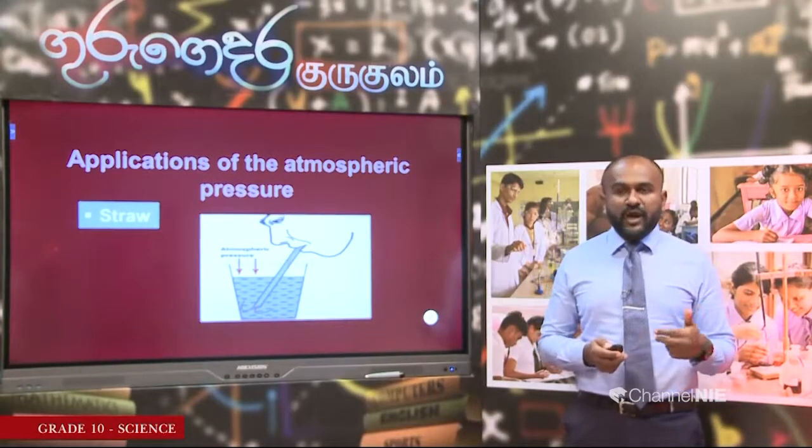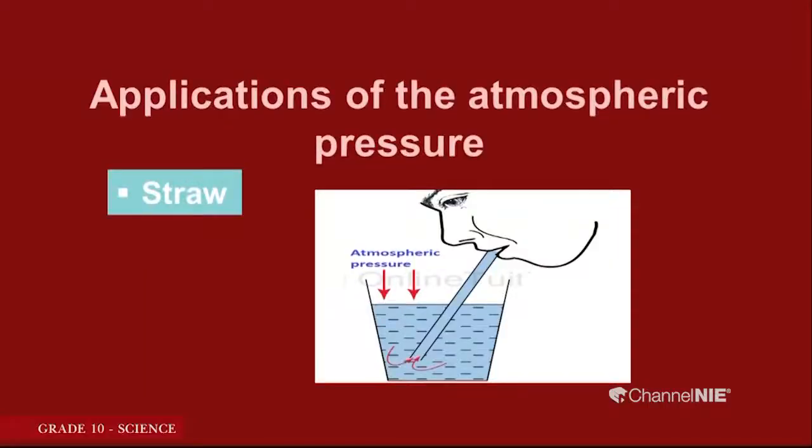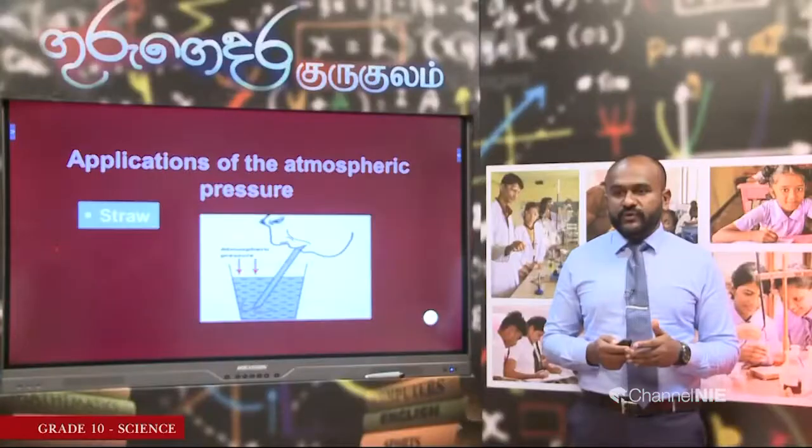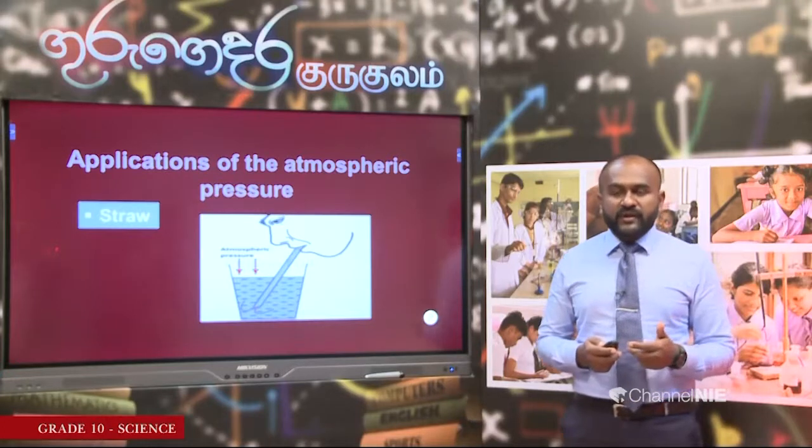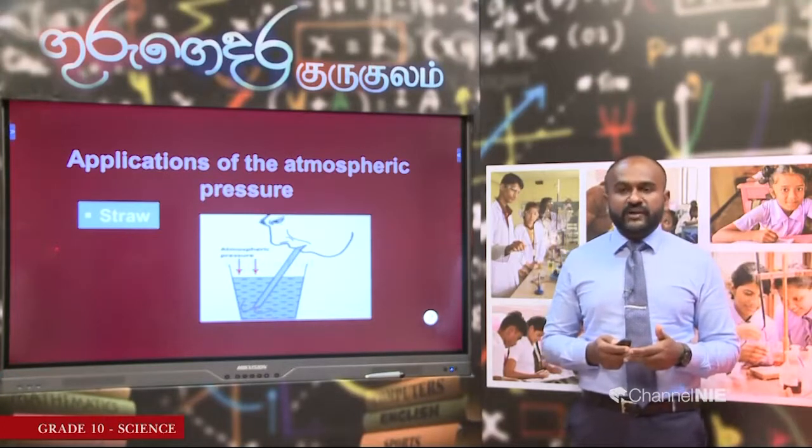So, already you know how this works. Now, when we suck from one end of the straw, the pressure inside the straw becomes low, but the greater atmospheric pressure outside pushes on the liquid. So, the liquid is forced into the straw and goes up along the straw. So, in this way, when we drink something using a straw, air pressure helps us. Now, let us go to the next use of the air pressure.